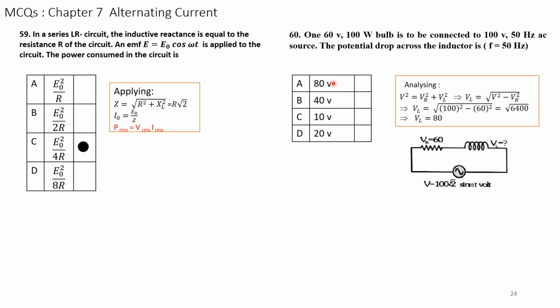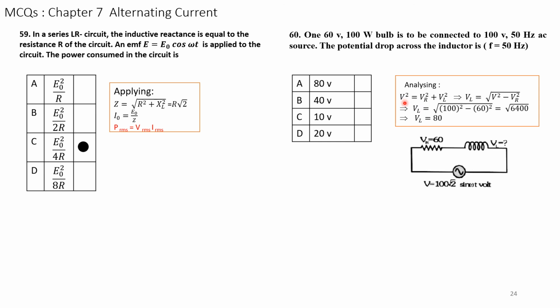Next question. Question number 60. A 60 volt 100 watt bulb is to be connected to a 100 volt 50 hertz AC source. So 100 volts 50 hertz is an AC wave source. The frequency is 50 hertz. We have to find out the potential drop across the inductor, that is VL across the inductor.